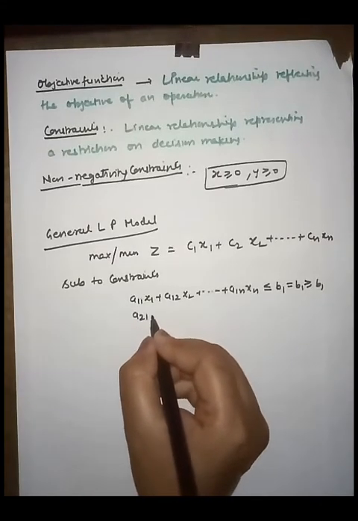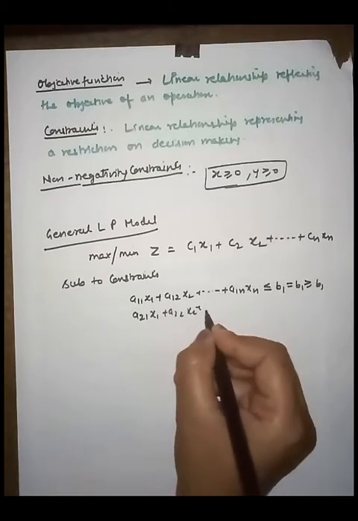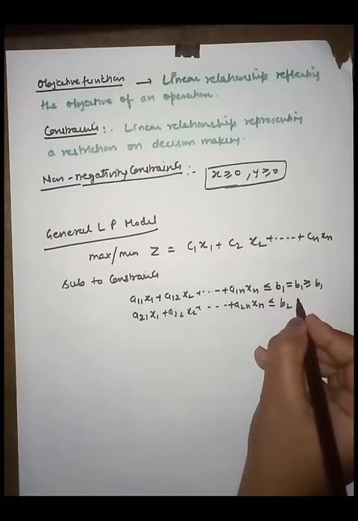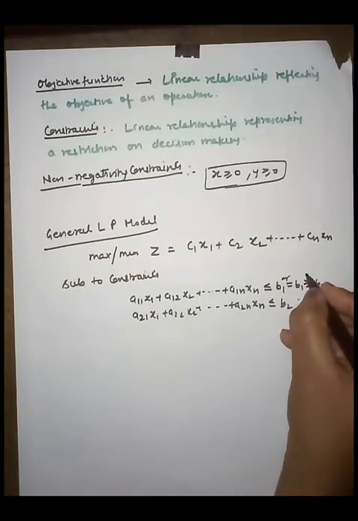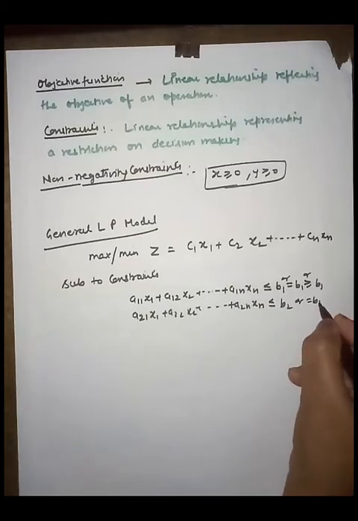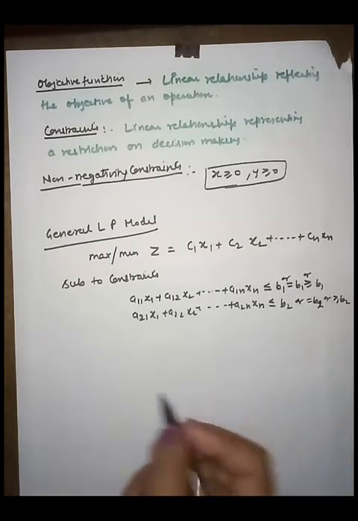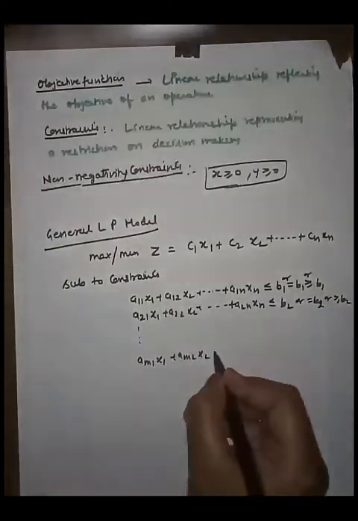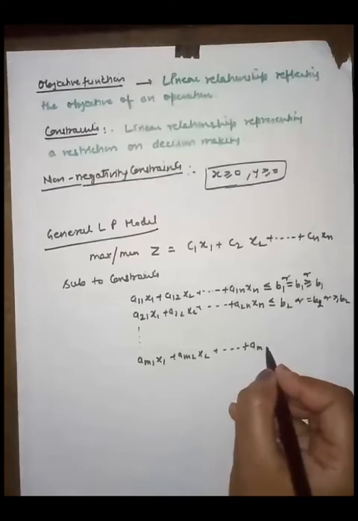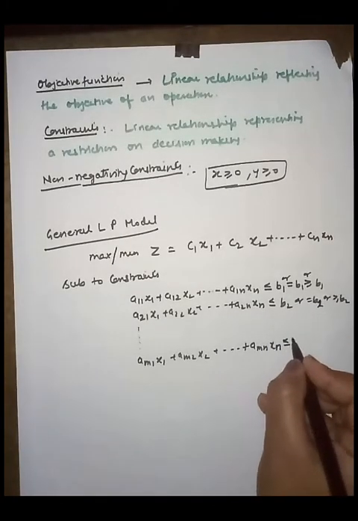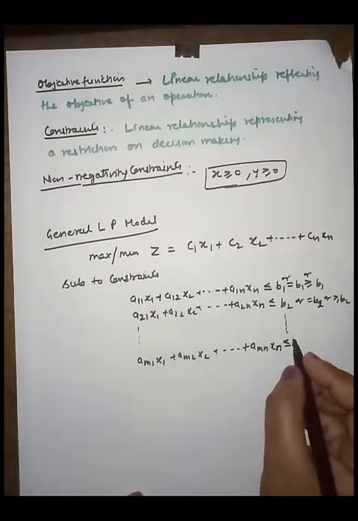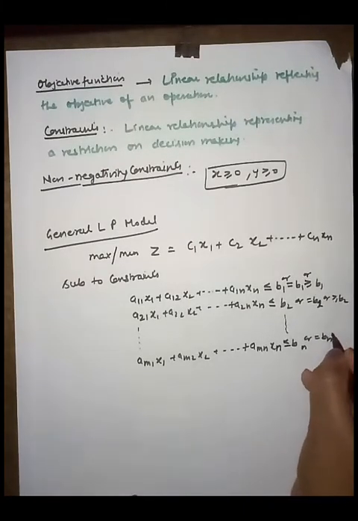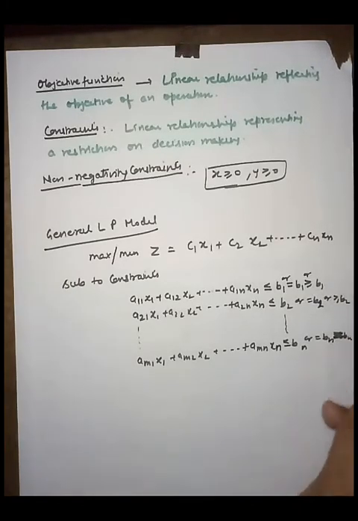And the second one is a21 x1 plus a22 x2 up to a2n xn, with b2, in any of the forms. And so on, up to am1 x1 plus am2 x2 up to amn xn, and here bm, less than or equal, or equal, or greater than or equal to bm, right friend?